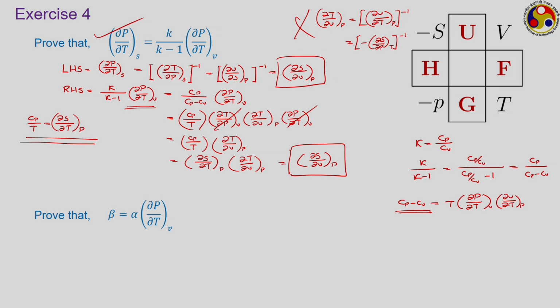Let us have another small problem. Here we have to prove something involving beta and alpha. So, let us try. What is your expression for alpha?